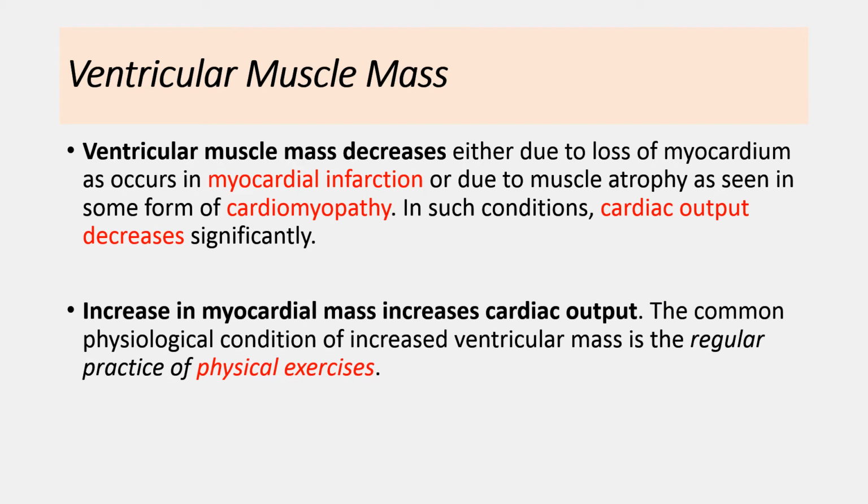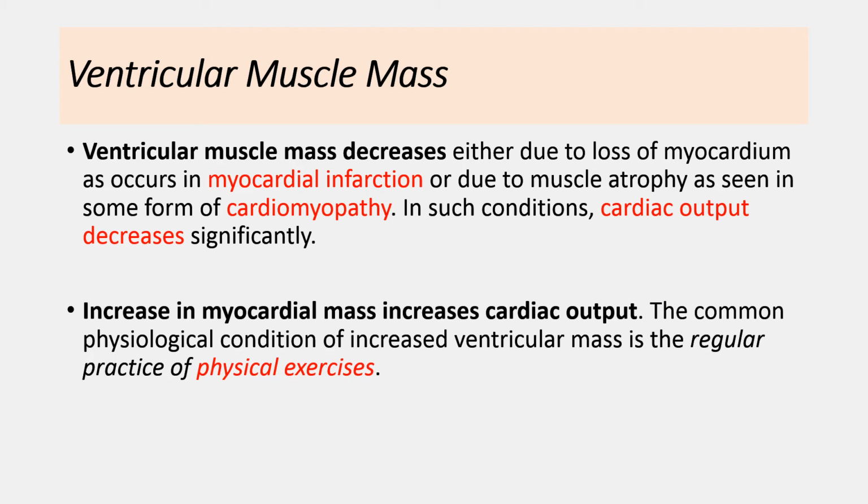Ventricular muscle mass decreases in various pathological conditions, like in myocardial infarction. Myocardial infarction produces infarction and necrosis of the myocytes, which results in loss of ventricular muscle mass. In conditions like cardiomyopathy, muscle atrophy occurs. It can also result in a decrease in ventricular muscle mass. So whenever ventricular muscle mass decreases, cardiac output is also decreased.